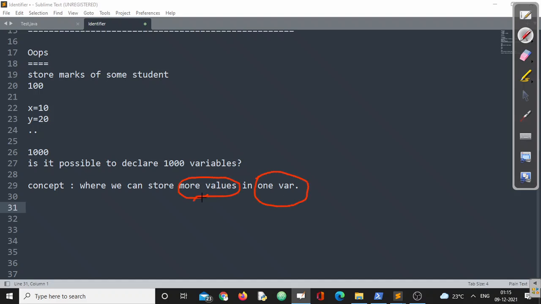More values means it could be 1000 values, it could be 10,000 values, it could be 1 lakh values, doesn't matter, right? So if I could do this, definitely you will say, sir, this will reduce the burden of the programmer, or reduce the complexity of writing the program, right? Or you can say the programming effort can be reduced with this particular concept.